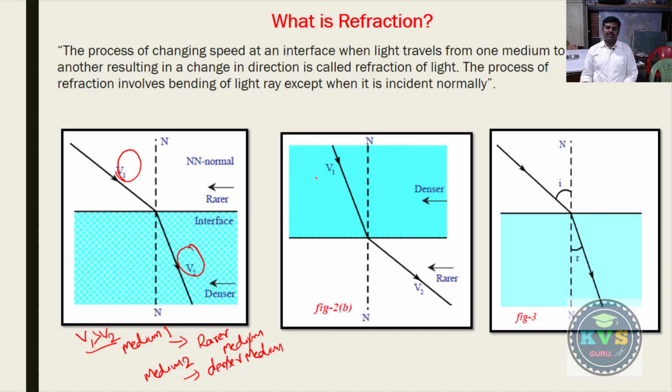On the other hand, if V2 is greater than V1, then medium 2 is called rarer medium, and medium 1 is called denser medium. So that means in denser medium the speed of light is less.